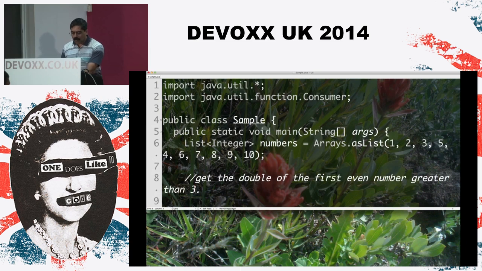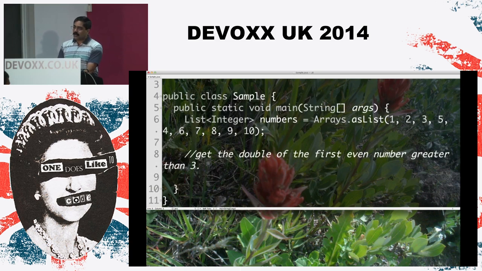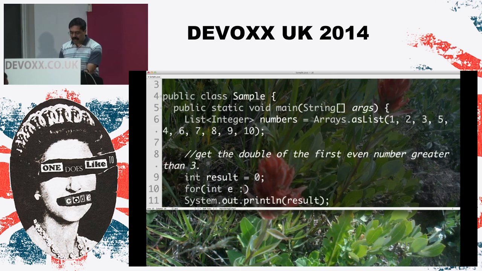Well, how would I go about doing just that? Let's talk about the traditional imperative way of doing it. We'll say result equal to 0. We would output the result over here. But on the other hand, I'm going to say over here, int element in, we could say numbers, for example.